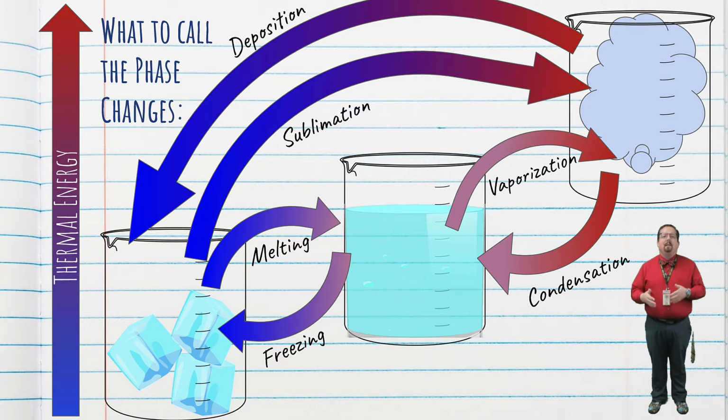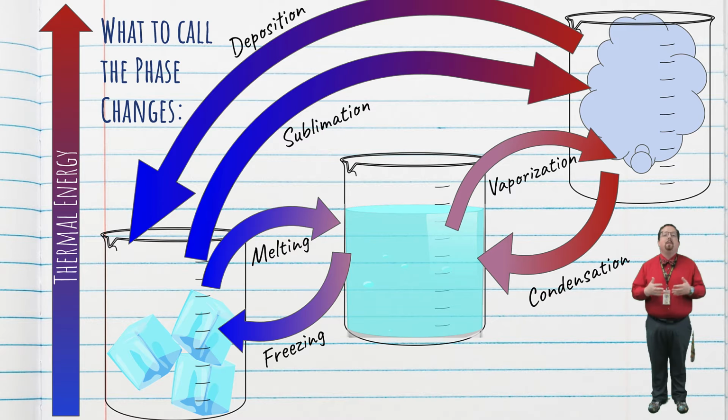As we go from solids to liquids to gases, we increase the amount of thermal energy the substance has. It's important that you understand these 6 phase changes, what they're called, what state they move from and to, and whether they're associated with an increase or decrease in thermal energy. You've learned about all these before, so I won't go into great detail. Here's a couple tricks that I find useful though.